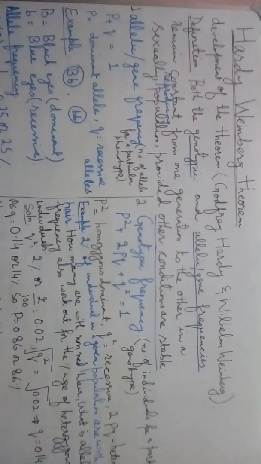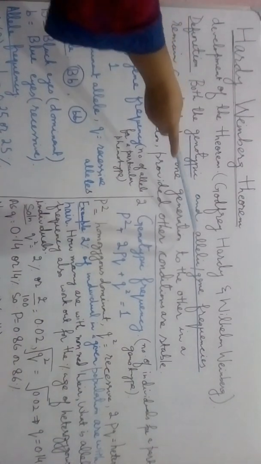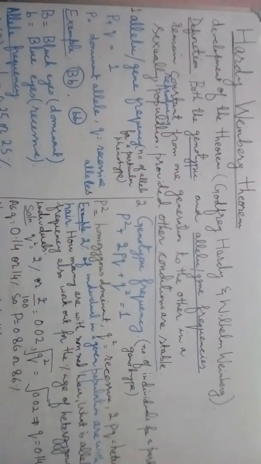Students, you have to focus on three things while explaining this theorem. One is genotypic frequency, the second is allelic gene frequency, and the third is what those other conditions are which need to be stable. So I will explain these three terms one by one. First of all, what is allelic gene frequency?